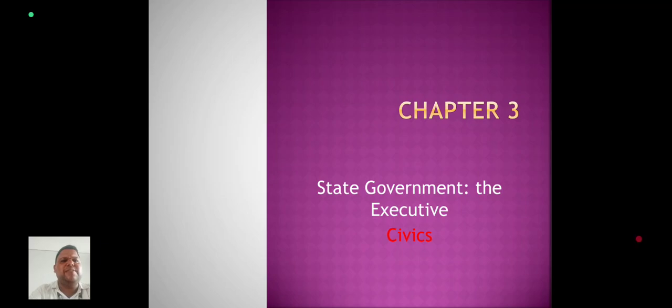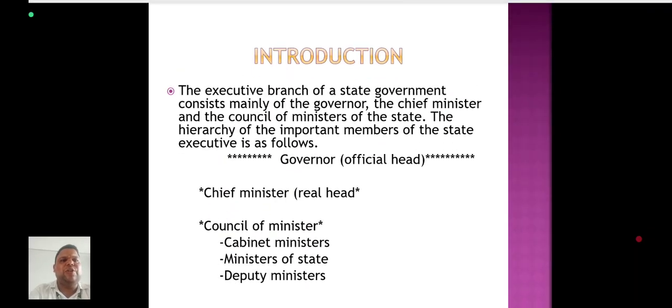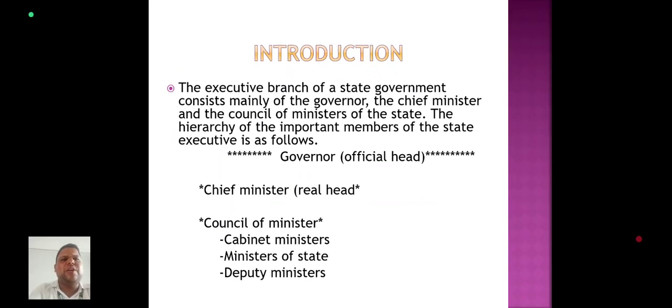Student, today we are discussing chapter number 3, State Government: the Executive, in Civics. Now, the introduction. The executive branch of the state government consists mainly of the governor, the chief minister and the council of ministers of the state. The hierarchy of the important members of the state executive is as follows: the governor is the official head, the chief minister is the real head, and then the council of ministers: cabinet minister, minister of state, deputy minister.